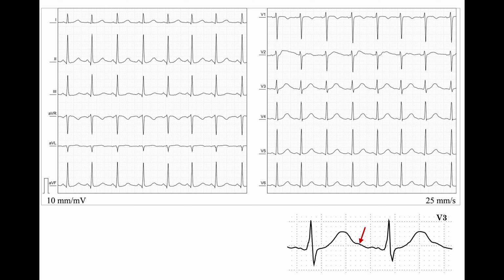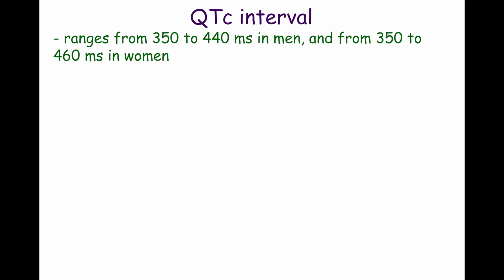A prominent U wave can lead to incorrect QT interval measurements. Sometimes, it resembles an additional hump at the end of the T wave. In healthy men, the QTc interval ranges from 350 to 440 milliseconds, and in healthy women, it ranges from 350 to 460 milliseconds. Some authors consider values between 430 and 450 milliseconds in men and between 450 and 470 milliseconds